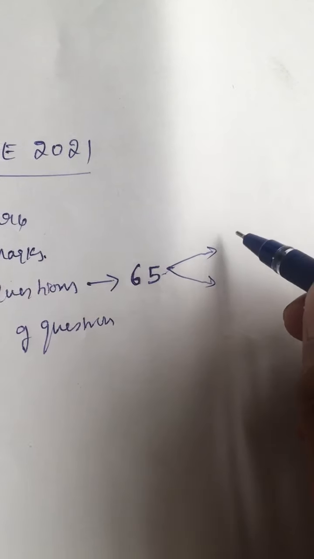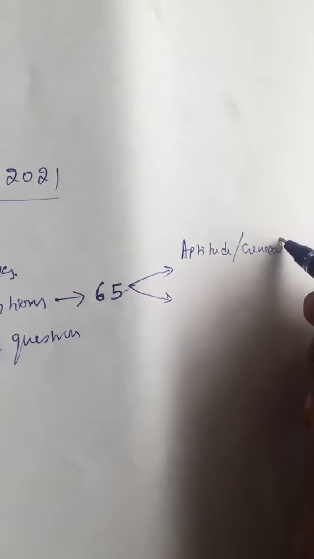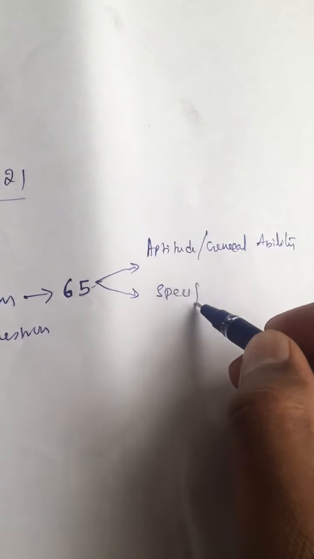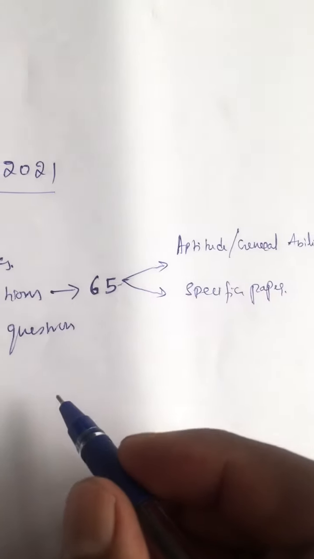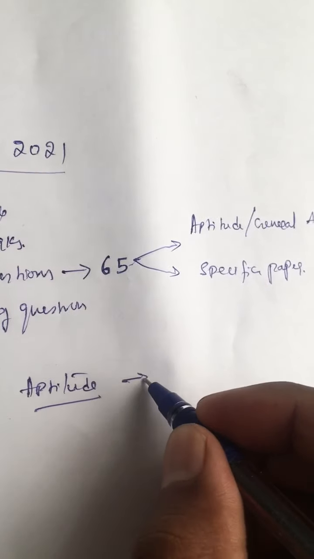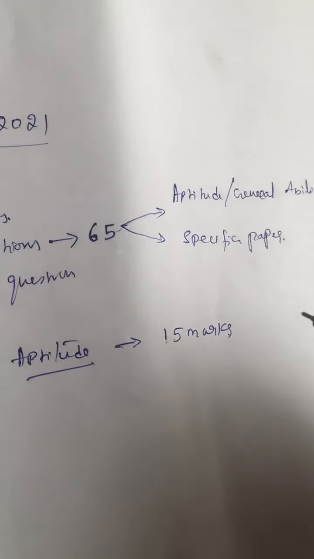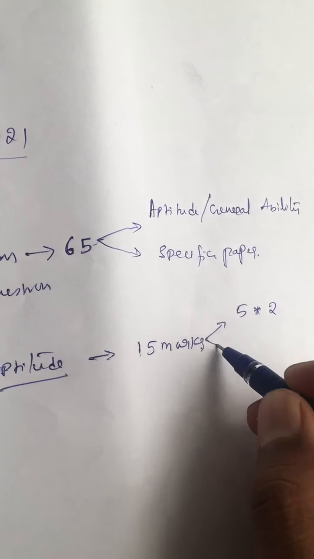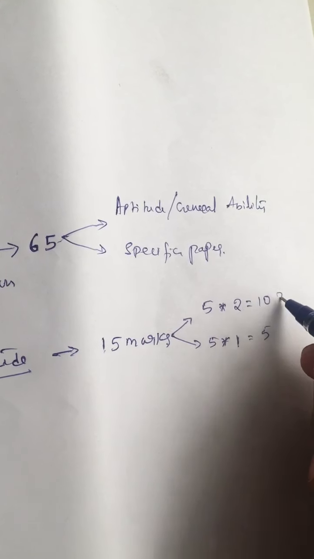The first part, as we all know, is aptitude, that is, general ability. Then the specific paper. When I discuss aptitude, it is of 15 marks. Out of these 15 marks, 5 questions are of 2 marks and 5 questions are of 1 mark. So 5 times 2 is 10 and 5 times 1 is 5, which equals 15 marks.